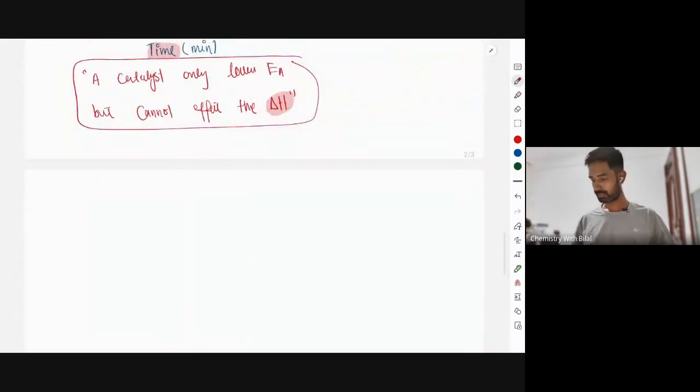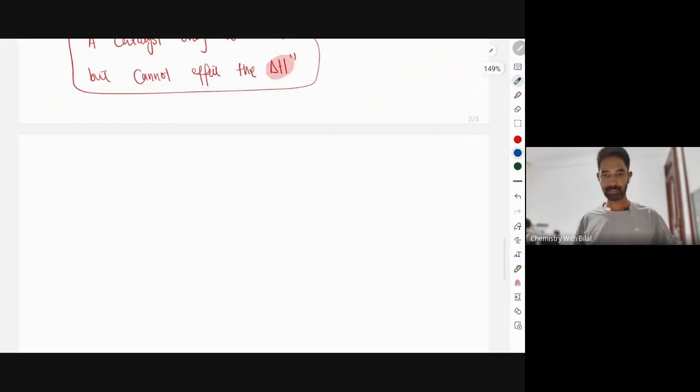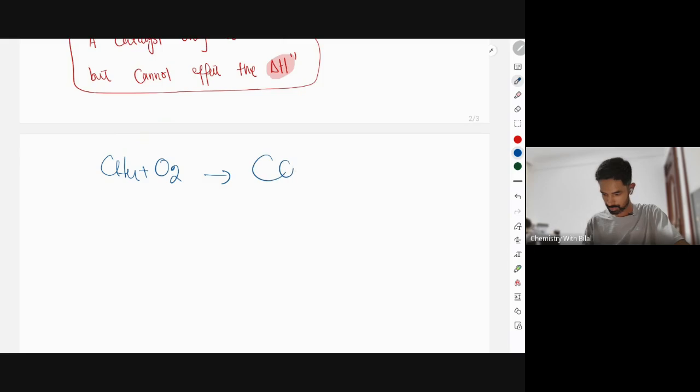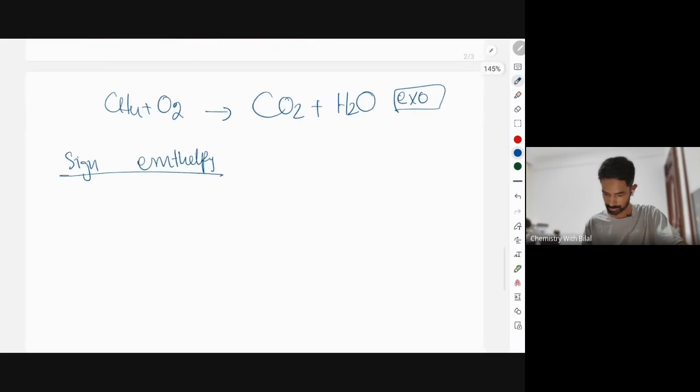Most of the time, there is a very frequent question, and you would see the question in my worksheet as well. For example, in this question, we get CO2 and H2O, and this is an exothermic reaction. The examiner wants you to predict the sign of enthalpy. Please, I want everyone to try. For the sign of enthalpy, that's the first mark, since the reaction is exothermic.